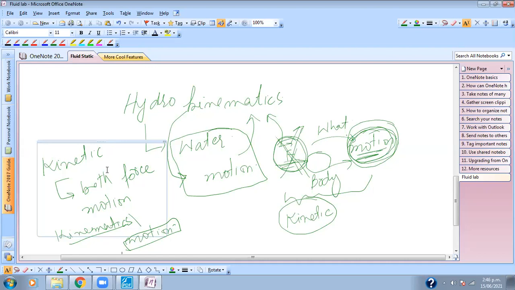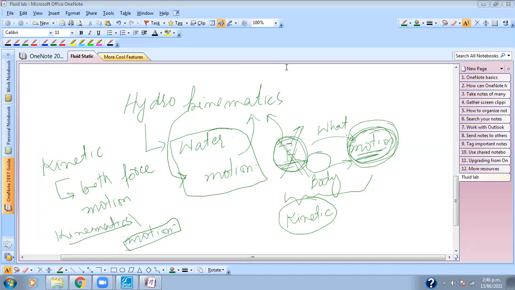In fact, in all of your fluid analysis, you don't even bother about the force. You are just interested to calculate which type of motion water is executing.